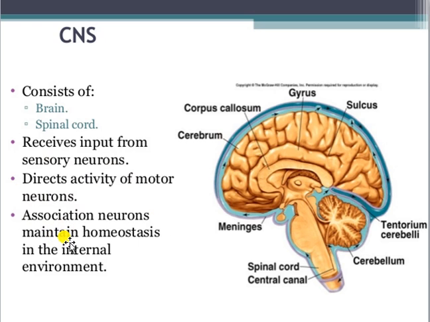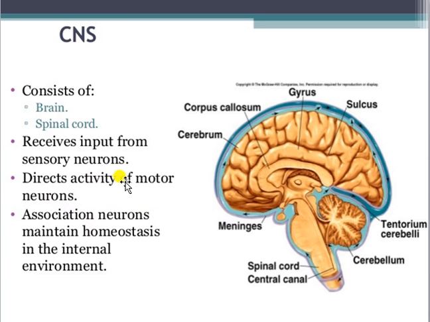Association neurons are actually present within the brain and within the spinal cord. They are maintaining the homeostasis in the internal environment. Association neuron means I am talking about the internuncial neuron, and those neurons are responsible for maintaining the homeostasis, as well as for deciding the type of response against any kind of stimulus, as well as responsible for analyzing the stimulus which has come through the sensory neuron. So this is entirely about the central nervous system.